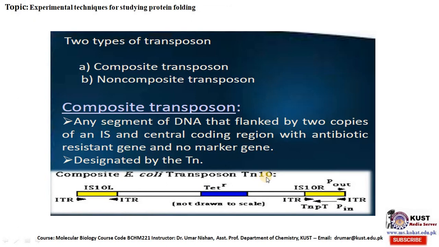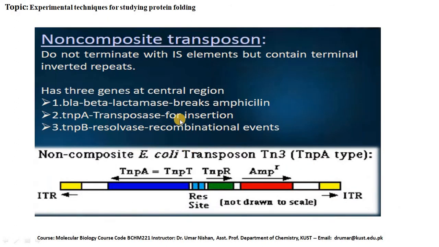Composite E. coli transposon Tn10, IS10L. Here you can see this diagram is not drawn to scale, so it has to be kept in mind. So this is the diagrammatic representation of the composite transposon. Now, another type is non-composite transposon.